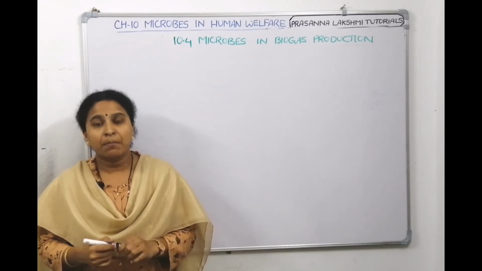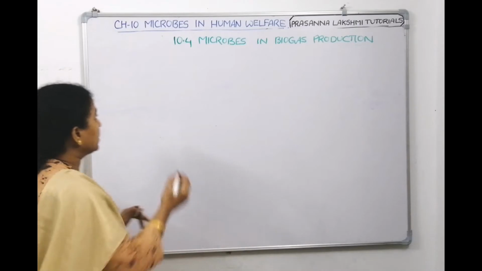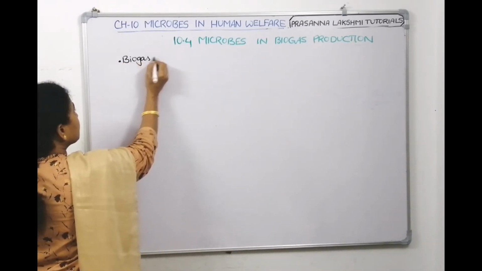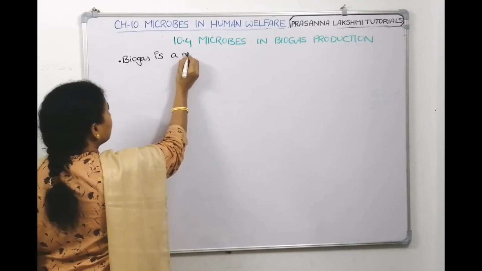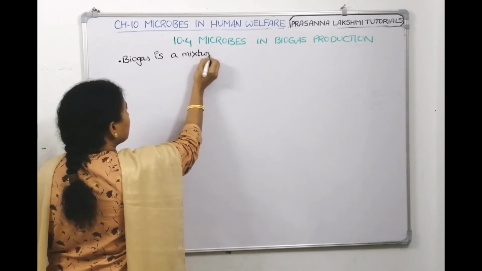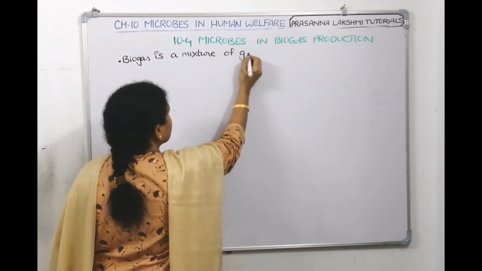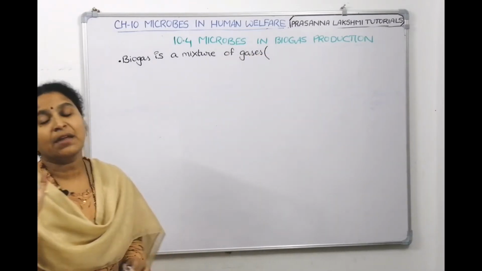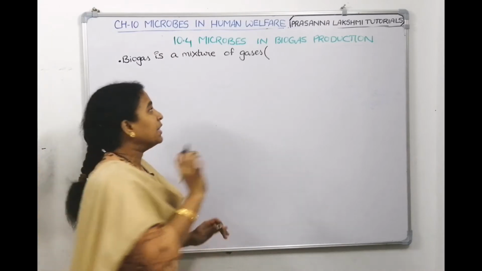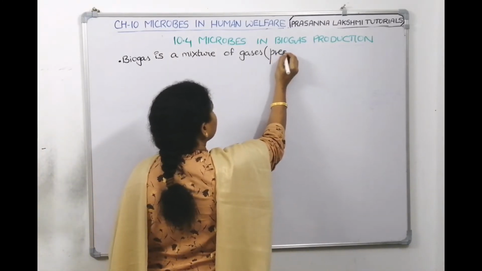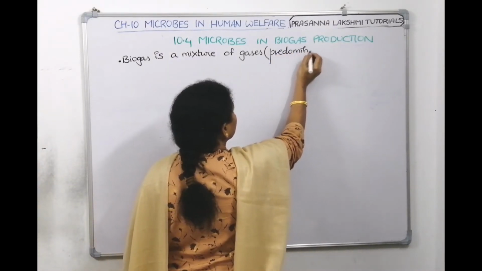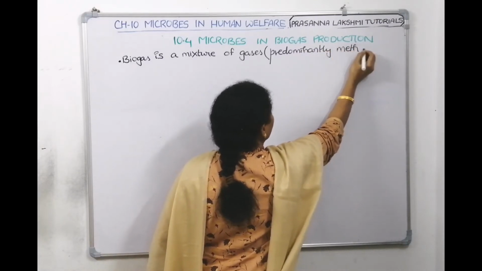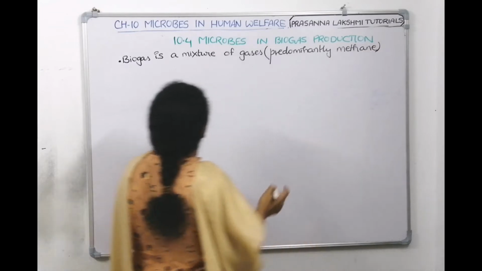Let us write down. Biogas is a mixture of gases. In that mixture of gases, predominantly which gas is there? Methane, CH4.